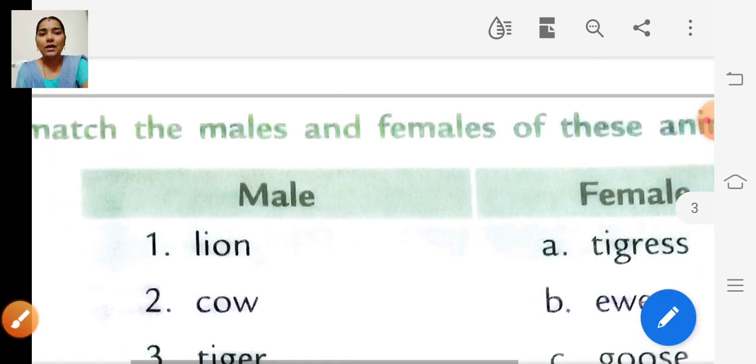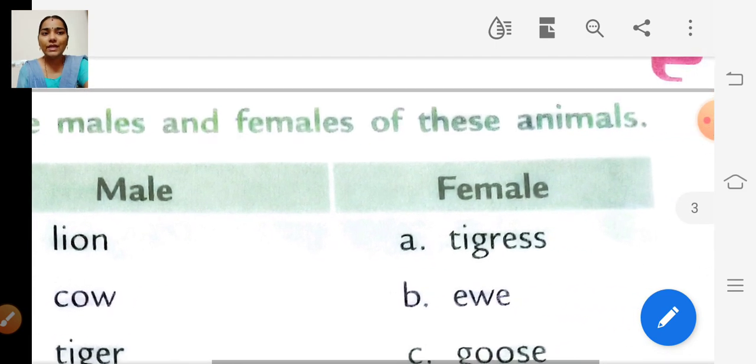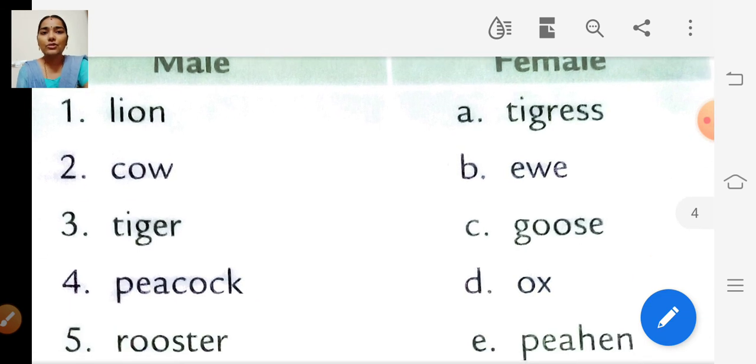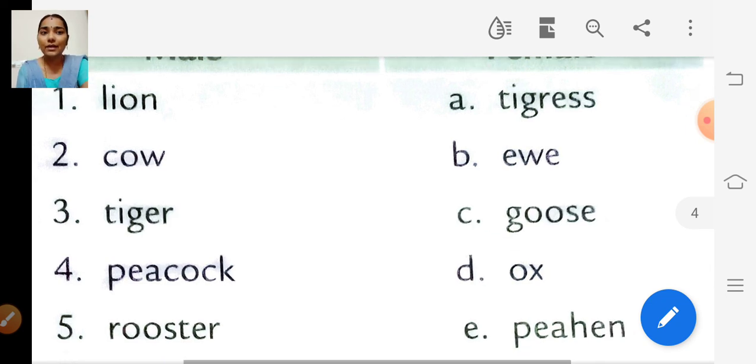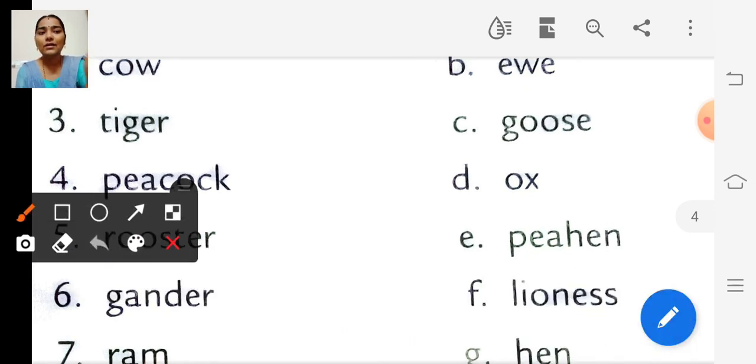Next one, match the males and females of these animals. So we are going to match the male with the correct female. Okay. So the first one is lion. So the male is lion and the female is called lioness, right?